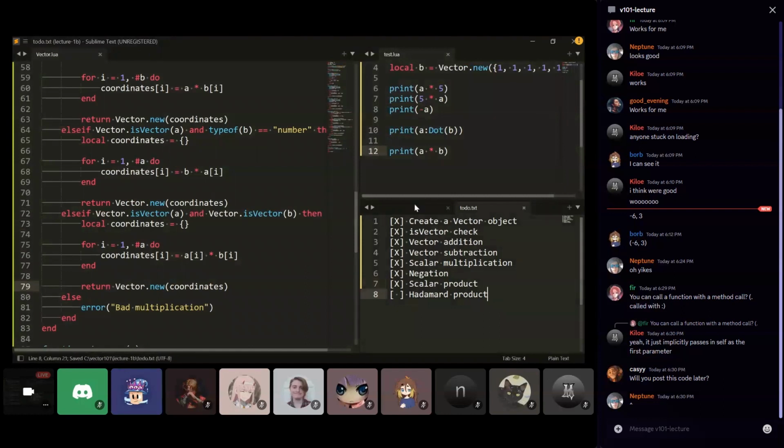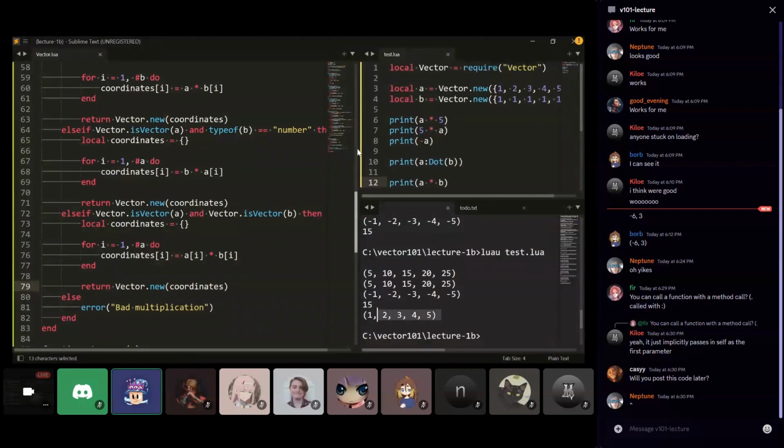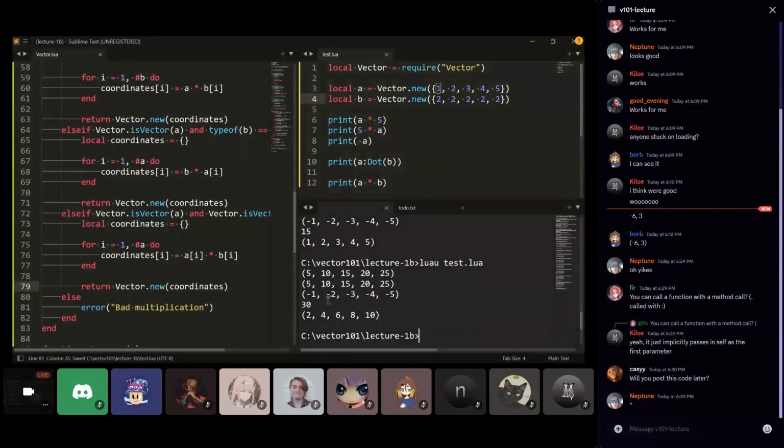Let's see how that goes. Does that make sense? Okay. The example's a little silly. Let's try a bit of a harder example. I'll replace each of these with 2. Okay. 2, 4, 6, 8, 10, right? So 1 times 2, 2 times 2, 3 times 2, right? Okay, very good.